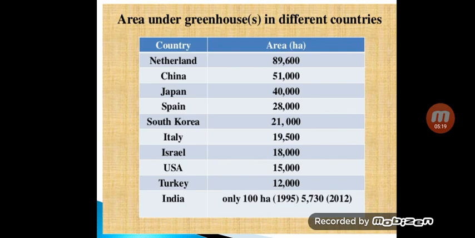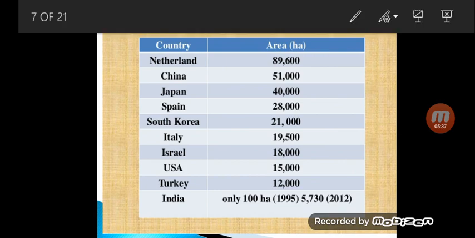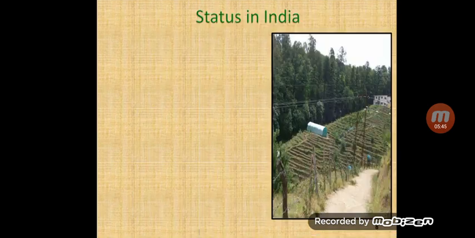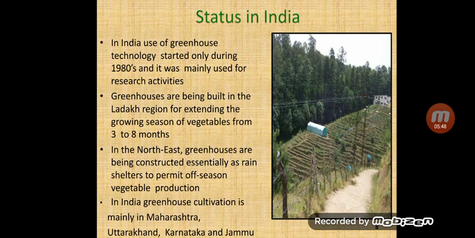You can see this, the area, how much area is under greenhouse in different countries. India is way behind the other countries. You can see here in 2012 the statistics are 5730 hectares. So only 5730 hectares was covered under greenhouse, which is not a very good sign. So in India, the use of greenhouse started only during the 1980s. So it started very late, and it was mainly used for only research activities.